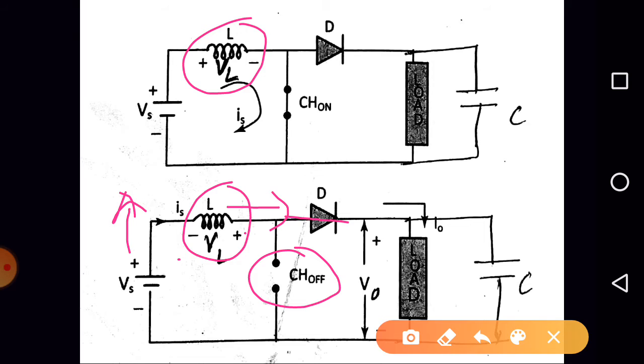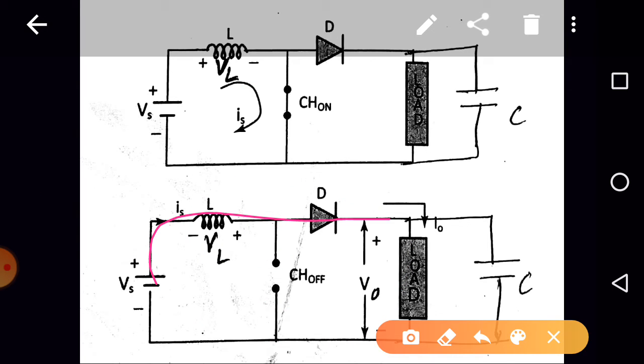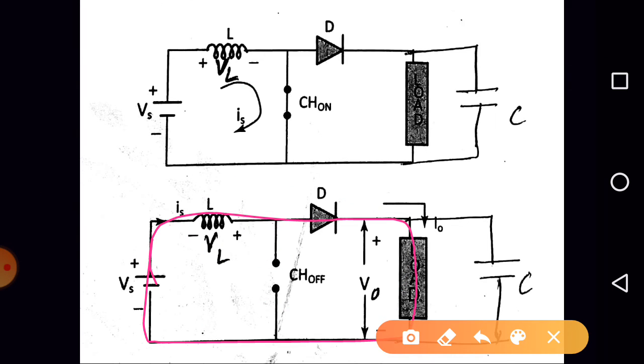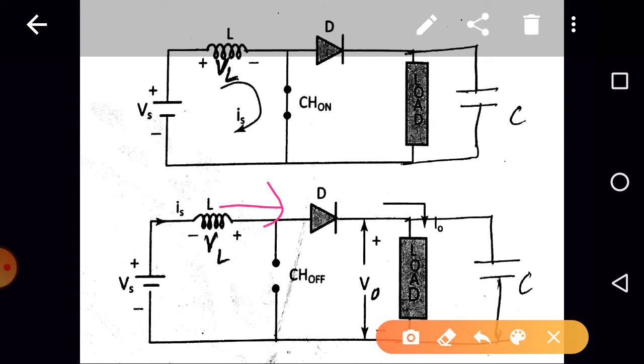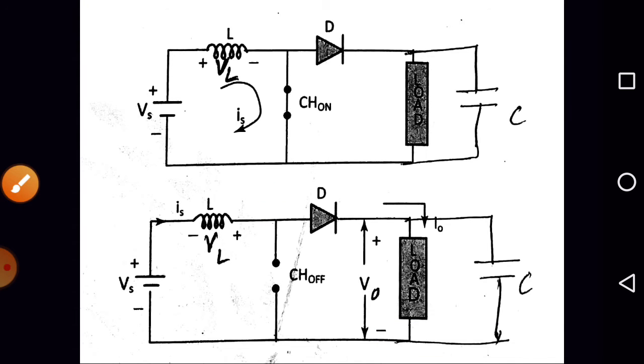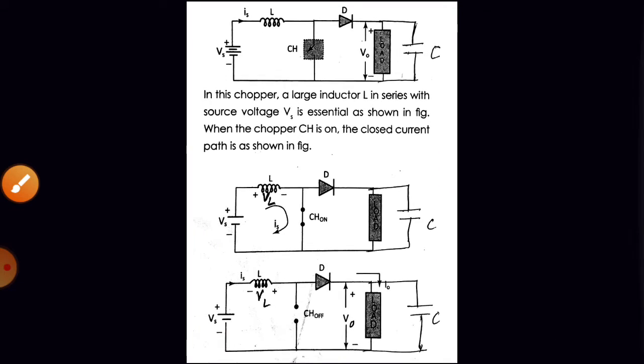So can we apply KVL to this loop? Yes, KVL to this loop. What will be the equation? Plus Vs plus VL minus V0 is equal to 0. So what is V0? V0 is equal to Vs plus VL. Again, what is the inductor current or IS or IL? Inductor current is decreasing because inductor is releasing the energy. Inductor is acting as a source. So the inductor current will be decreasing from I2 to I1.